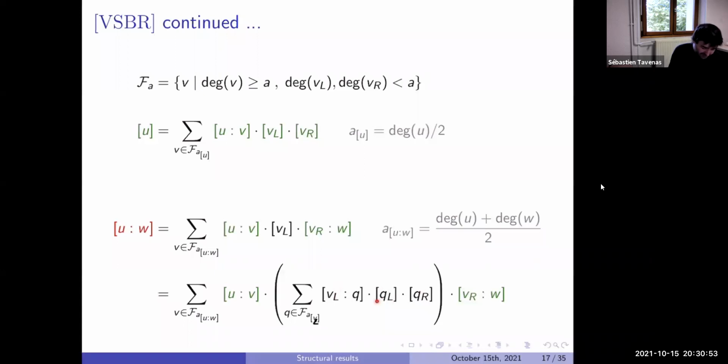And we now know all these things have degree at most the degree of VL divided by 2. And I just said before, the degree of VL was at most dU plus dW by 2. So there is 2 and 2, 4.